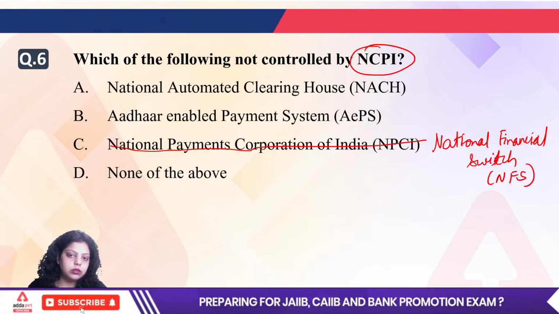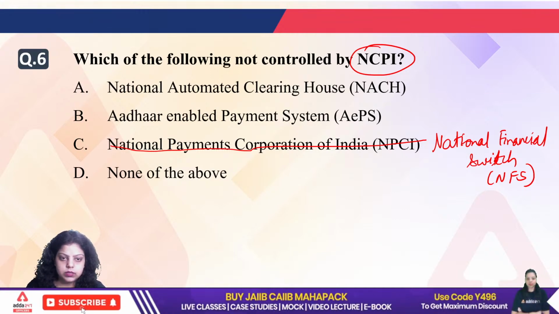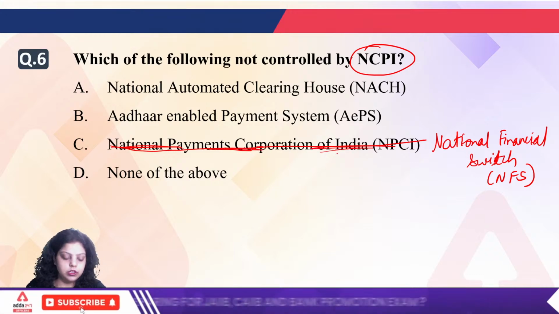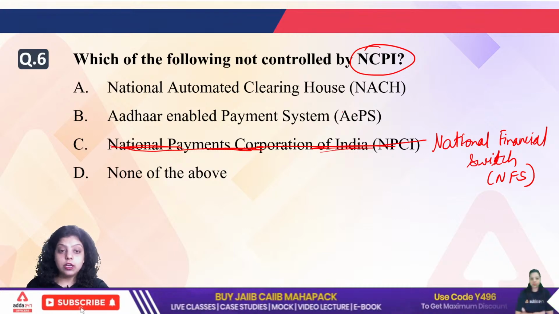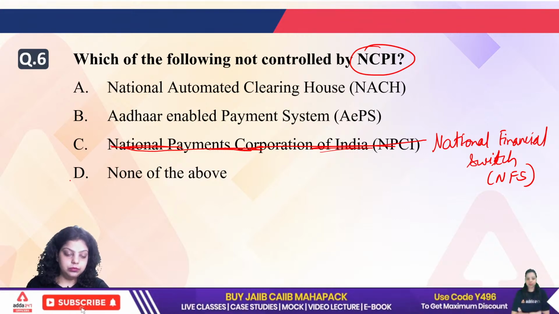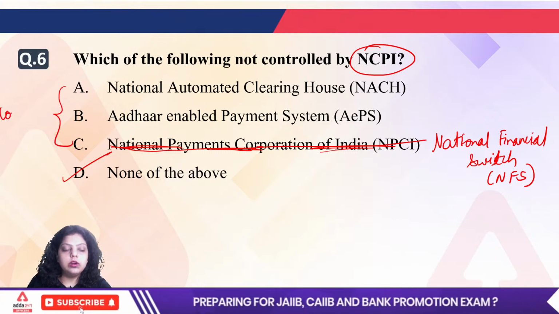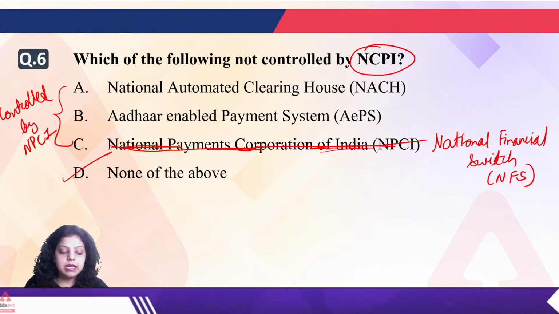Now let me know which of the following will be true. C option is not your NPCI. C option is your National Financial Switch. Okay, everyone is saying D option. Very good. D, because all of these are controlled by NPCI, National Payment Corporation of India. So the right answer will be D, none of the above.